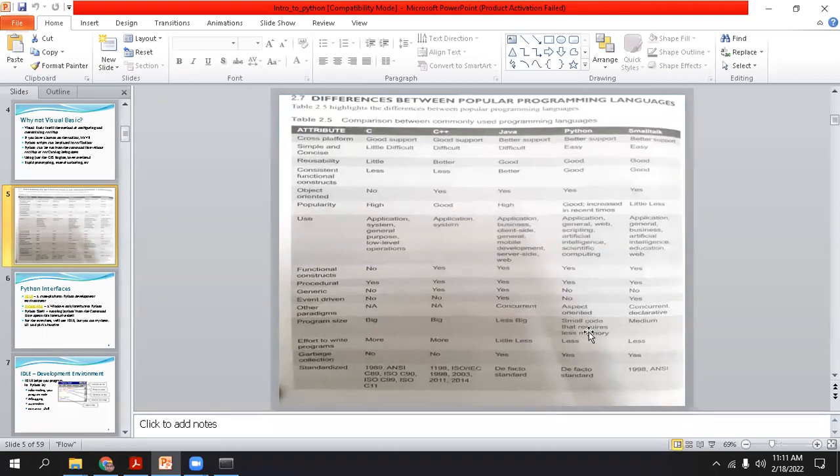In the case of Java and Python, we don't need to apply any kind of explicit garbage collection method. We don't need to know even. Why? Because automatic garbage collection already takes place in Java and Python. So you can understand how important it is, how it is easier to handle, because a big amount of code is not required to learn how to do garbage collection in Java and Python. So how popular it is, you can understand.